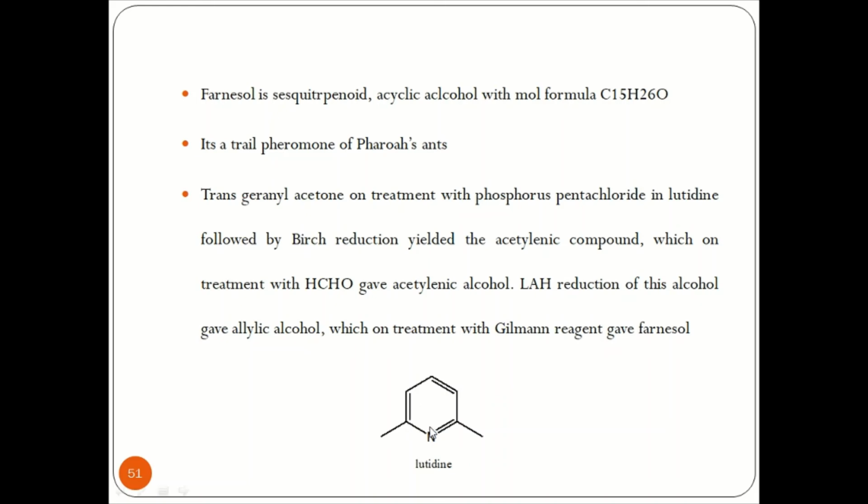Lutidine, as we have previously discussed, is a base. Now this base is nothing but a six-membered ring base, that is a pyridine system type of base.